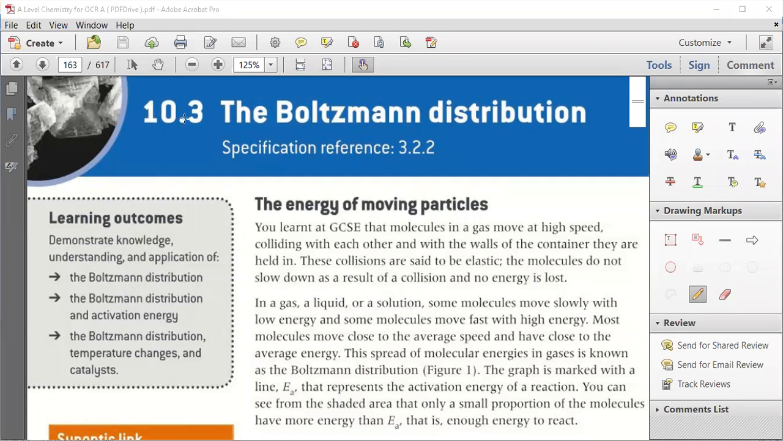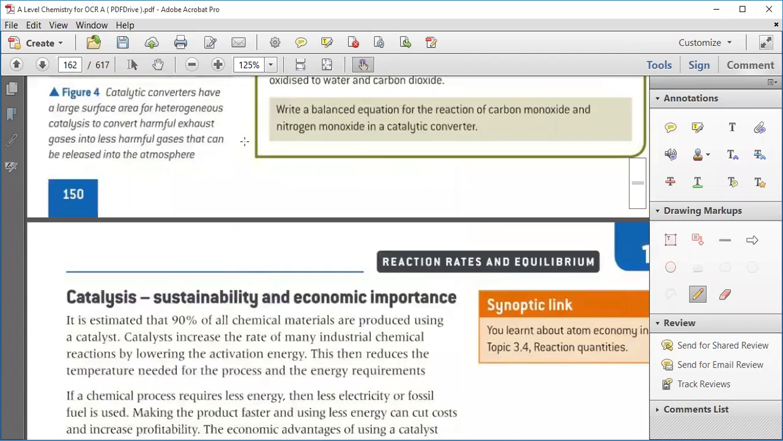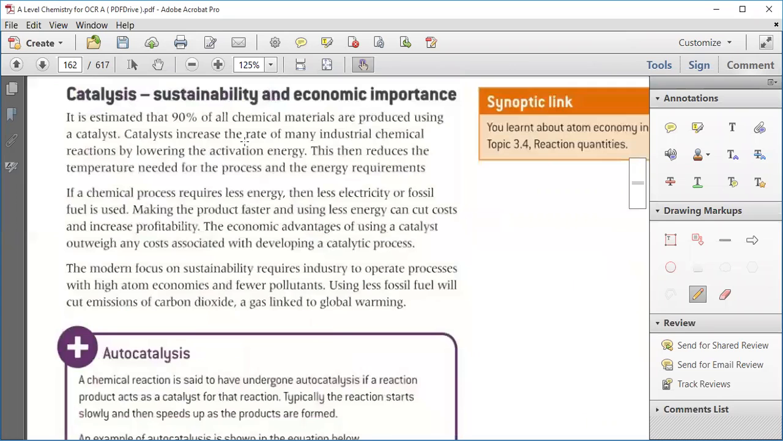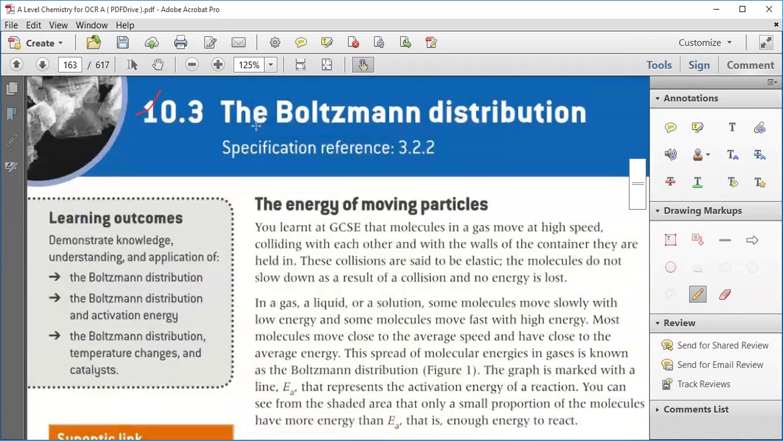Today we are going to do chapter 10.3, that is the Boltzmann distribution. In our last lecture, we discussed the catalyst, the reaction rate and equilibrium, and how catalysts help in increasing the rate of reaction. Now today we are going to discuss the Boltzmann distribution.